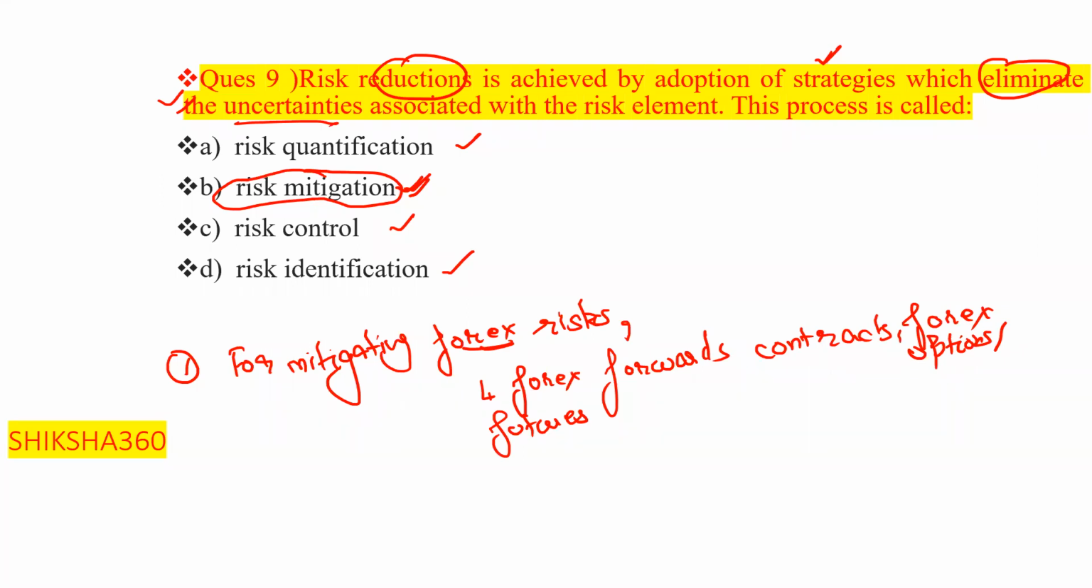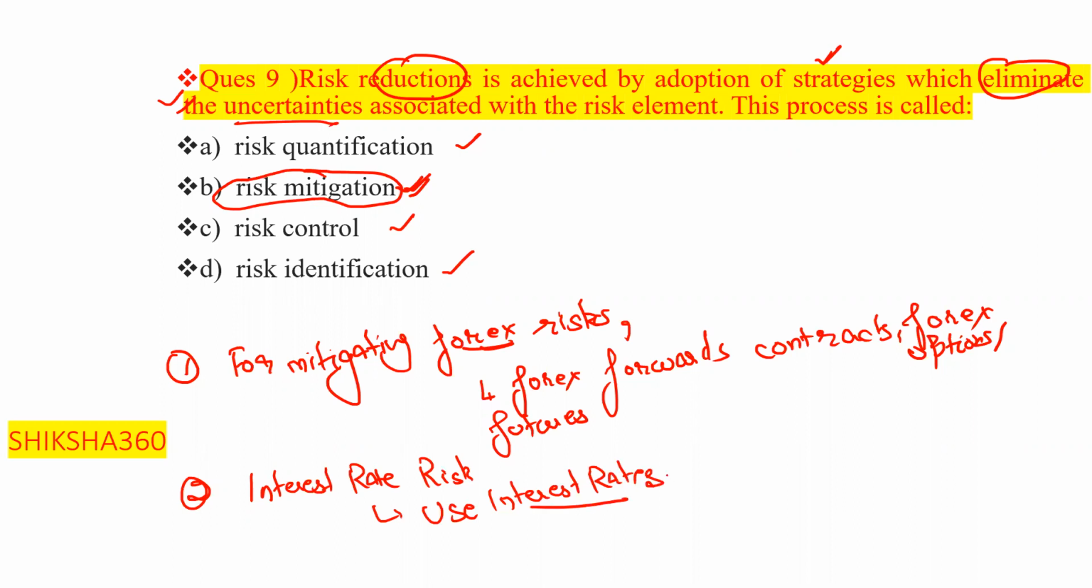Similarly, for mitigating or reducing interest rate risk, what will the bank use? It will use interest rate swaps, which we will discuss in detail under module C. Interest rate swaps, forward rate agreements.